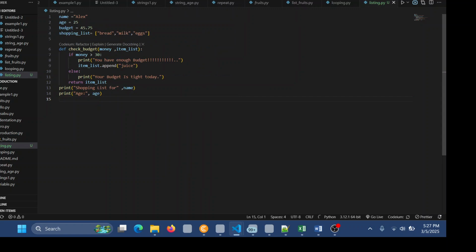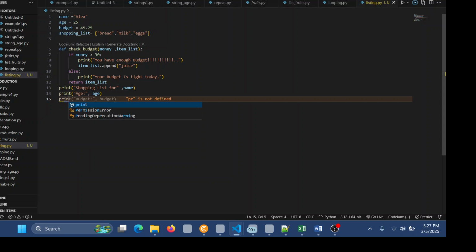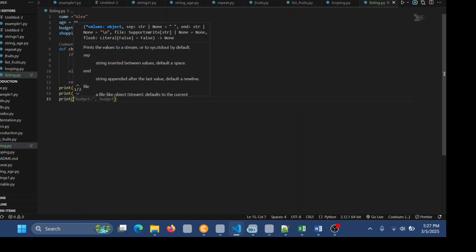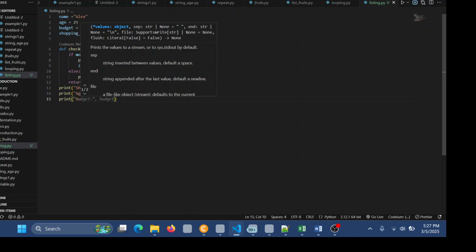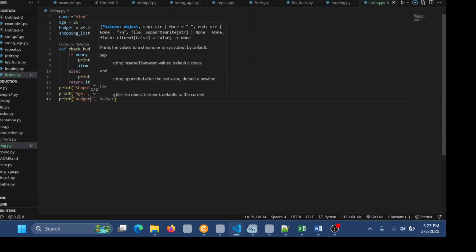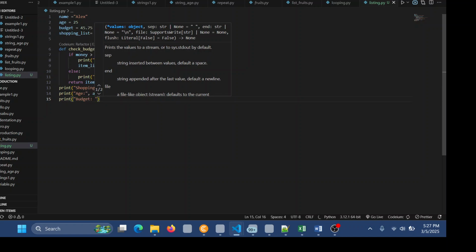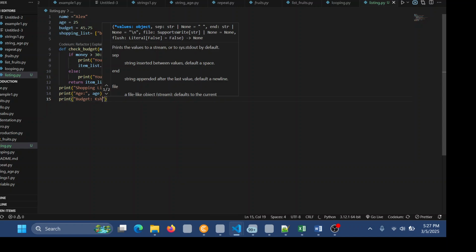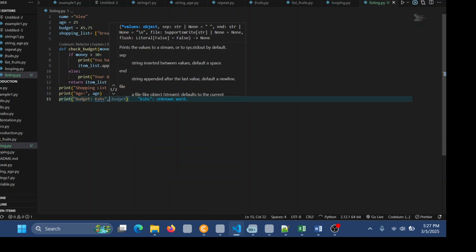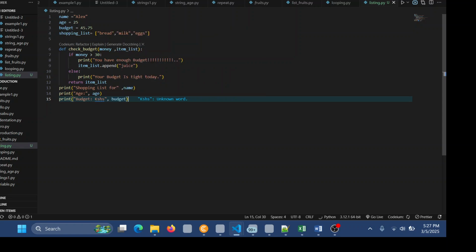Then after age, I want to print the budget now. Print, like that. I say budget. I want to admit somebody there. Let me finish, then I'll admit him or her. Shillings, like that, comma. Then we call our variable, which is the variable budget.